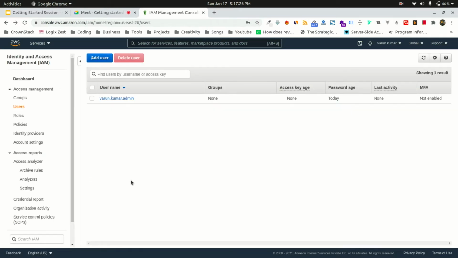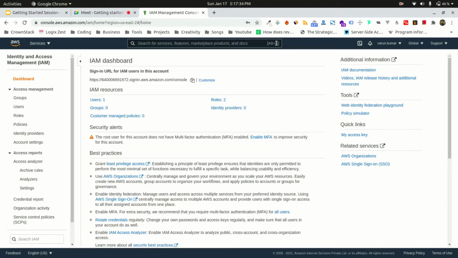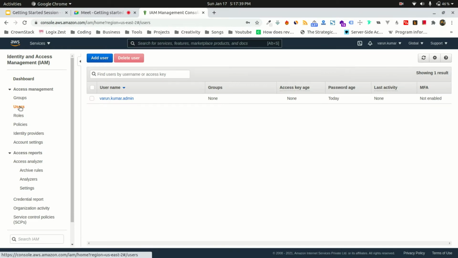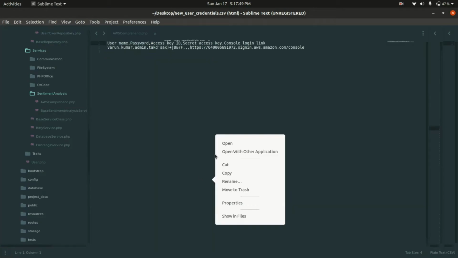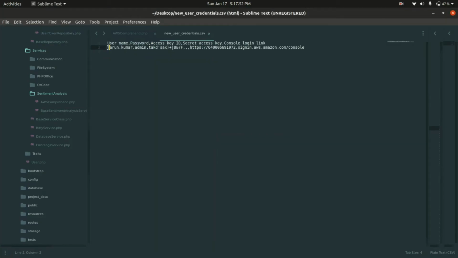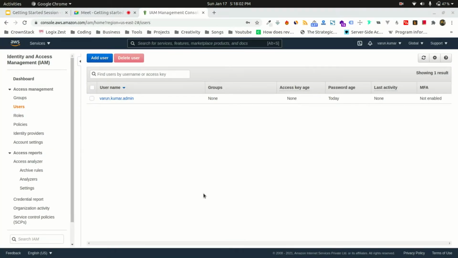So how do I use it? If I go to IAM, we now have one user over here, which is this user, right? You can just go over here and see what users we have. This is my CSV record that I was having. Let me open this. So this is my username, this is my password, and this is my login URL. Amazon also creates a login URL for me.